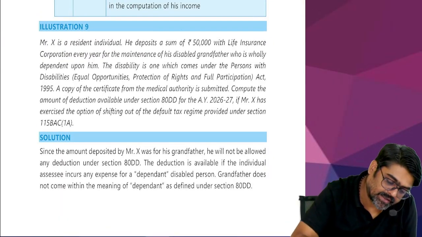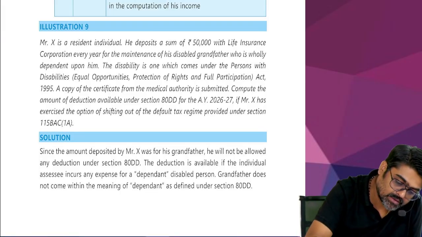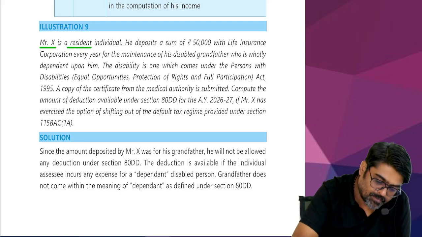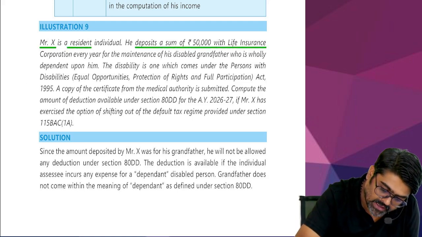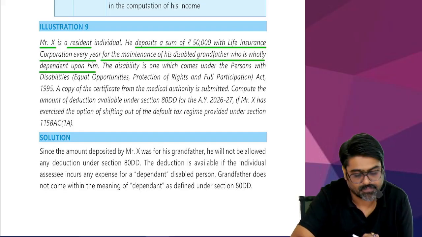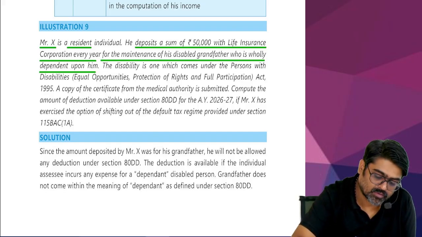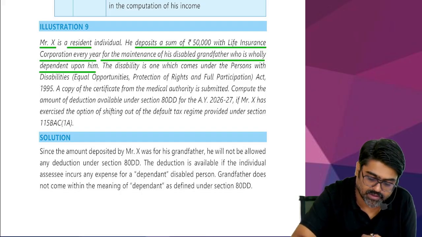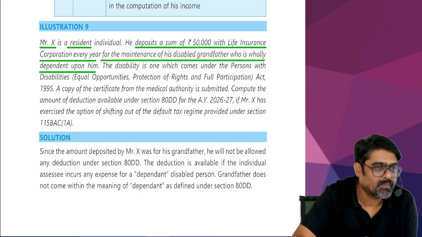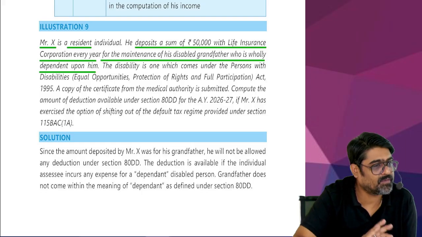Mr. X is a resident individual. Oh, Mr. X is a resident. Okay. He deposits a sum of rupees 50,000 with Life Insurance Corporation every year for the maintenance of his disabled grandfather who is wholly dependent upon him. The disability is one which comes under the Persons with Disabilities (Equal Opportunities, Protection of Rights and Full Participation) Act 1995. It is a specified disability.